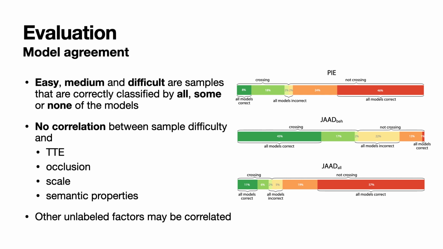As part of the evaluation, we investigated model agreement. We divided samples into 3 groups, easy, medium, and difficult, depending on whether they were correctly classified by all, some, or none of the models, respectively. Overall, there was no correlation between sample difficulty and properties labeled in the dataset, which include time to event, occlusion, scale, and semantic properties. However, there are other unlabeled factors or a combination of factors that could correlate with difficulty.